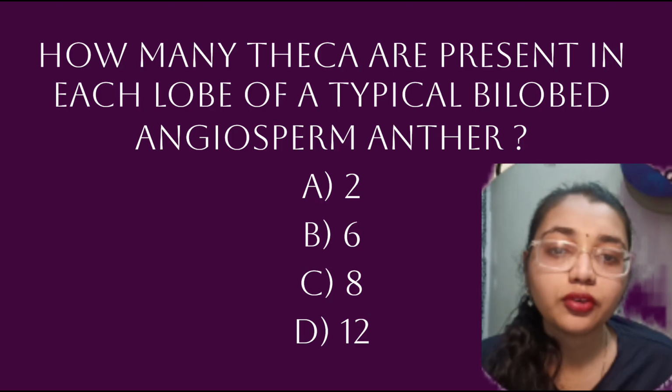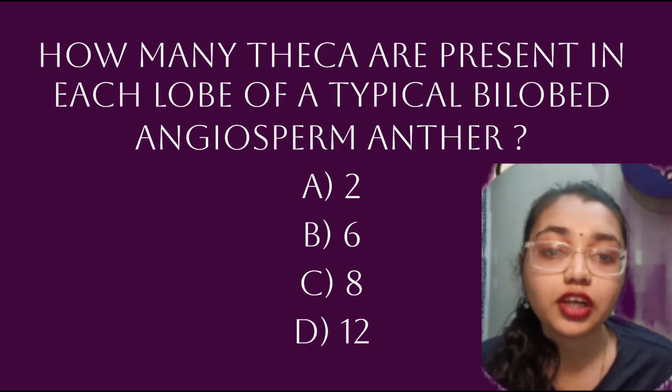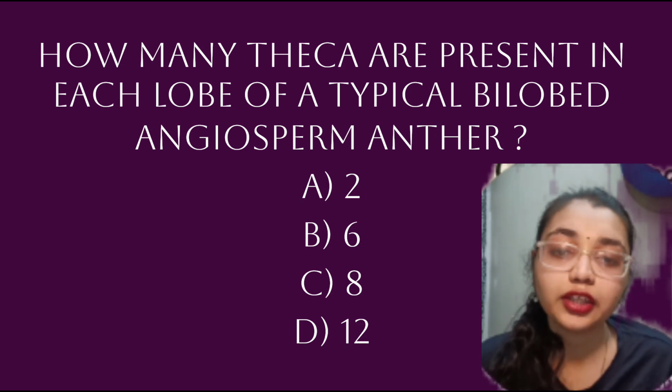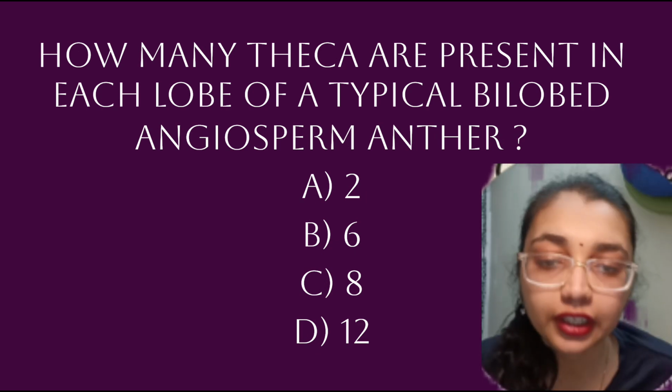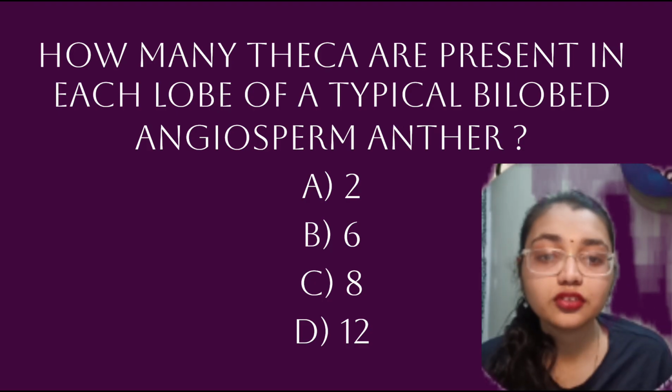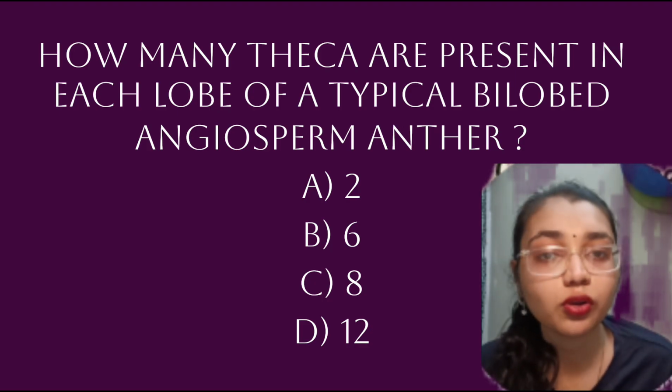The male reproductive organ of flowering plants includes the anther, and a typical angiosperm anther is bilobed, having two main lobes, and each lobe of the anther consists of an internal chamber which we call theca.